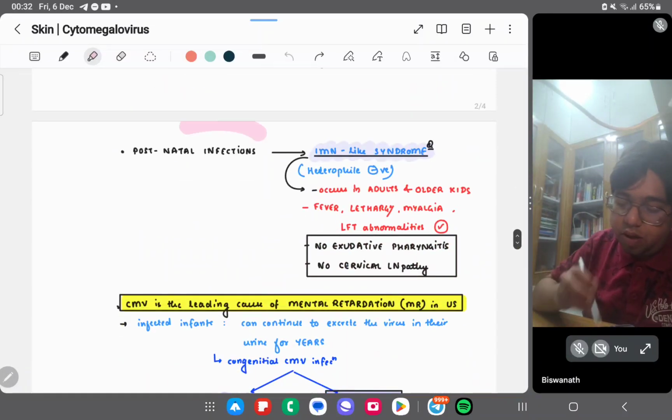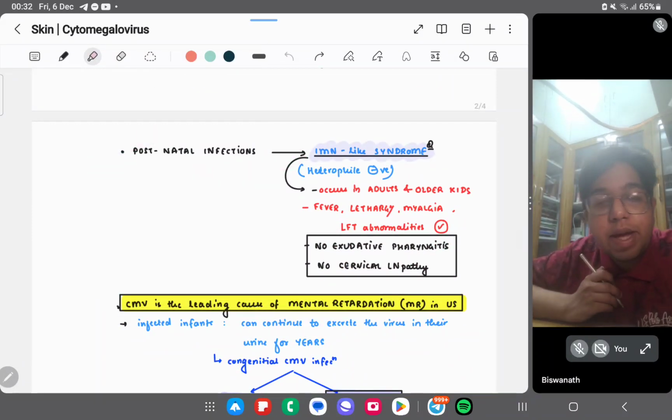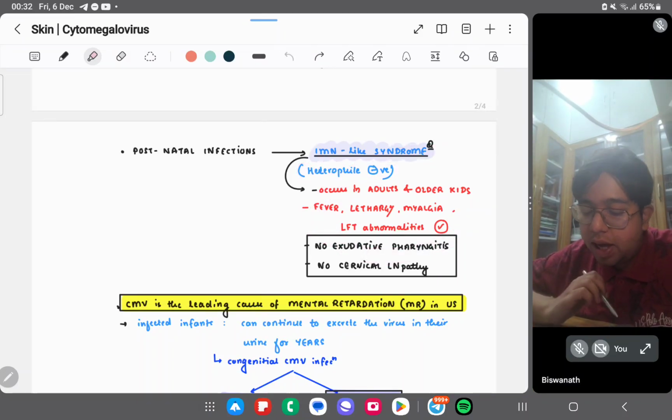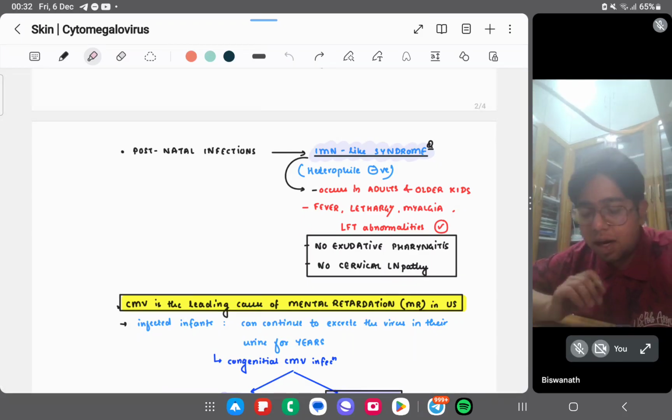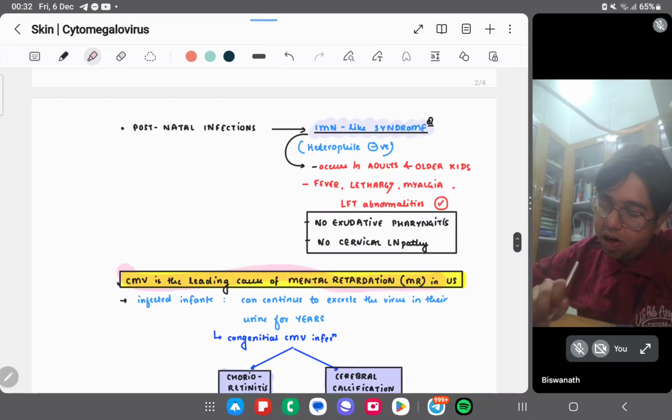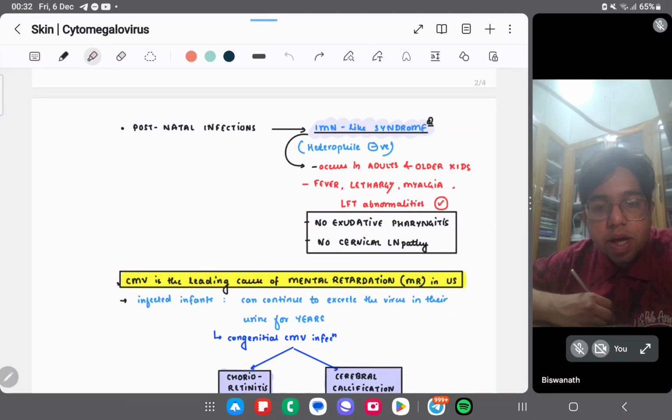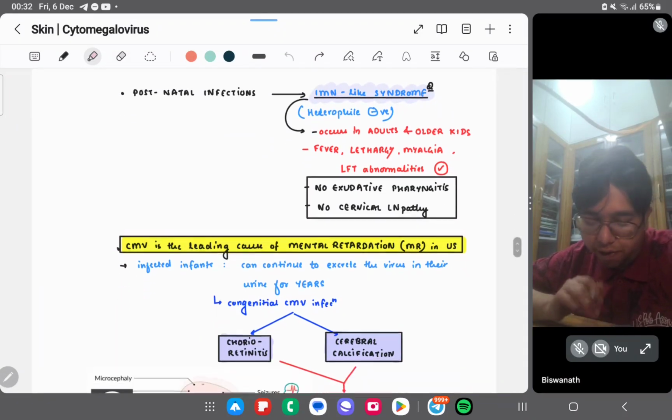Postnatal infections, so there will be an IMN-like syndrome. IMN-like syndrome in postnatal infection means a heterophile-negative IMN-like syndrome that occurs in adults and older kids. Okay, again the same things, but there is no exudative pharyngitis and no cervical lymphadenopathy. In IMN-like syndrome, remember fever, lethargy, and all such things we learn, right? CMV is the leading cause of mental retardation in the US. Okay, it's the leading cause of mental retardation.